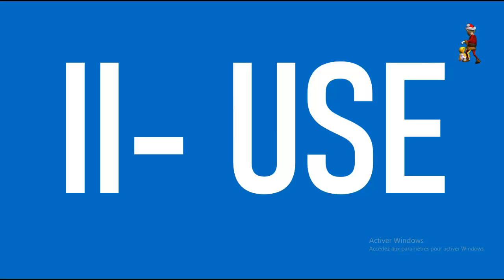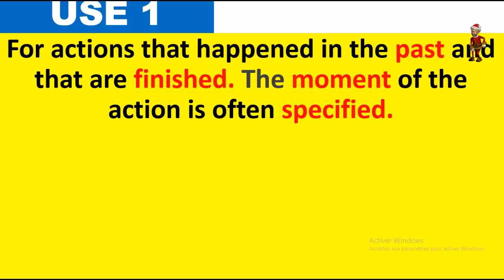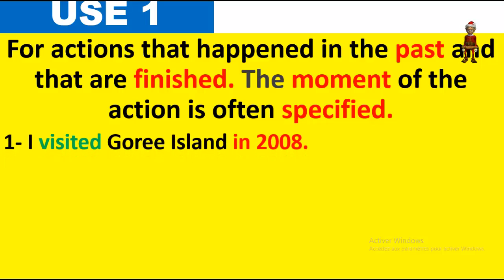Now let us see, when do we use the preterit? For which actions do we use the preterit? Use number 1. For actions that happened in the past and that are finished, the moment of the action is often precise. So number 1, we use the preterit for actions that happened in the past that are finished, and actions when the moment is also precise or specified. It is the preterit, simple past. Example, I visited Goree Island in 2008.